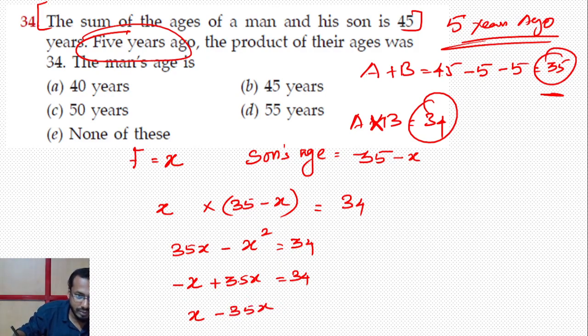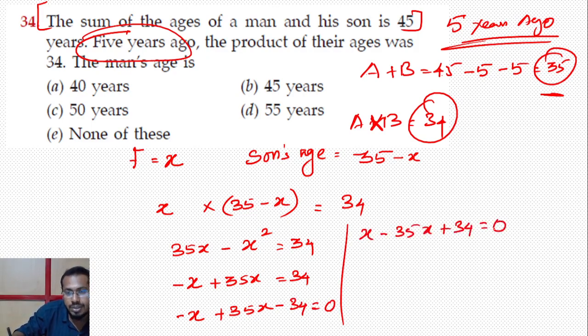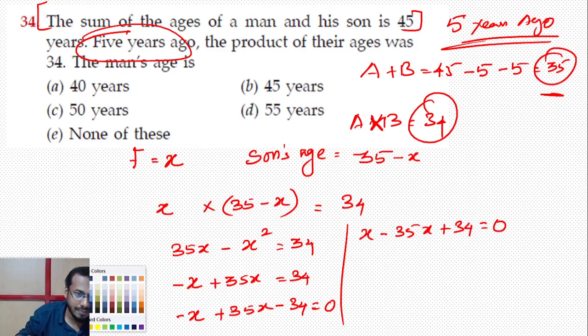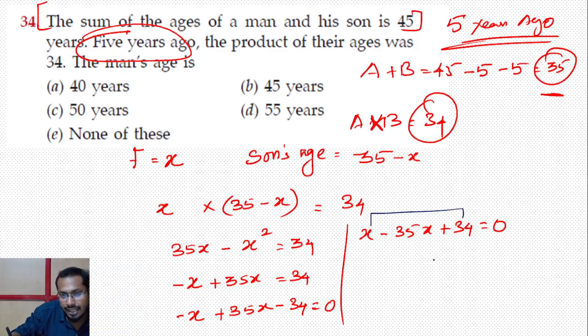ஸோ அதுக்கு முன்னாடி இன்னொரு வேலை பண்ணிடுவோம், இப்படியே இருக்கட்டும். Look at this, minus 34 is equal to 0ன்னு எழுதலாமா? ஸோ இப்போ நான் I will change the symbol. x square minus 35x plus 34, that is equal to 0. So just find the x values for this. என்ன வருங்க? Look at this. If I multiply the numbers, I need to get 34. If I add the numbers, I need to get negative 35.